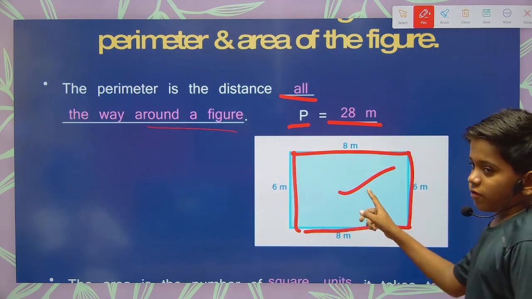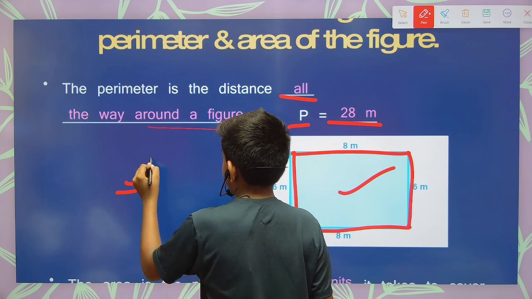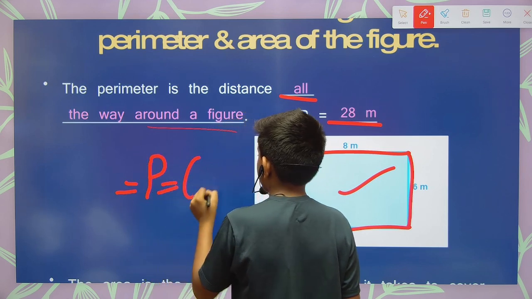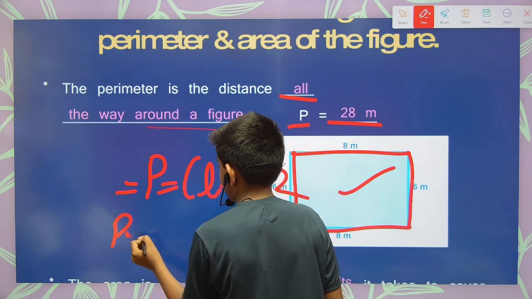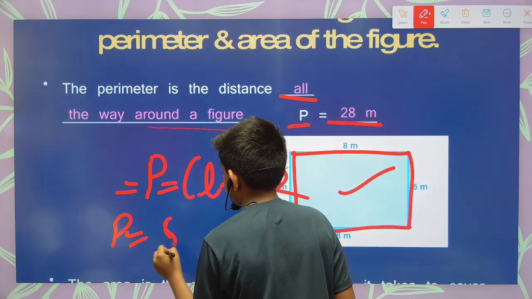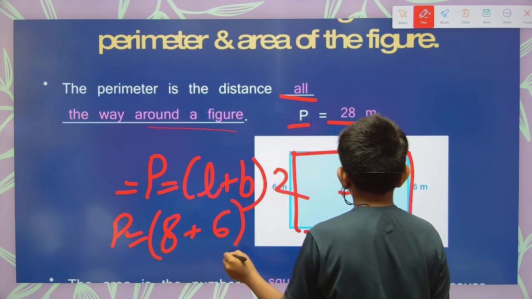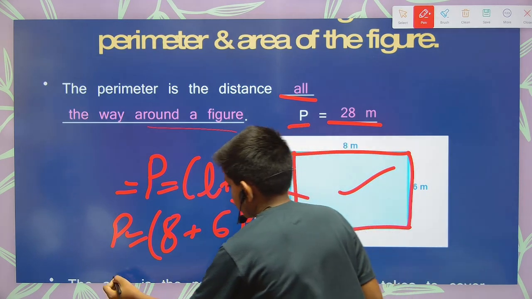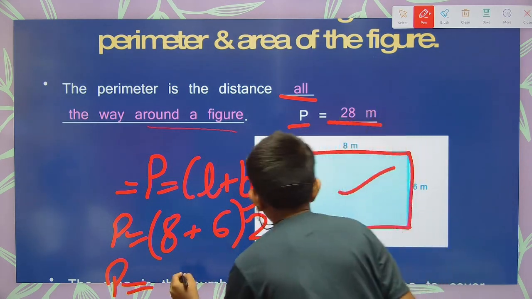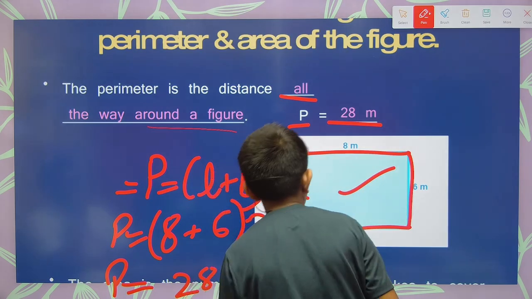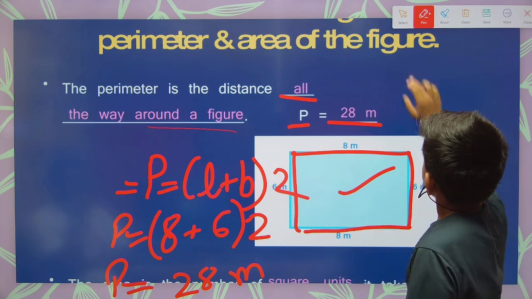So here we have to use the formula of the rectangle, because it is a rectangle. Perimeter is equal to length plus breadth, into 2. Now here length is 8 meter plus 6 meter, multiplied by 2. We get 8 plus 6, which is 14, and 14 into 2 is 28. So here we get the answer 28 meter, which is the perimeter of this figure.